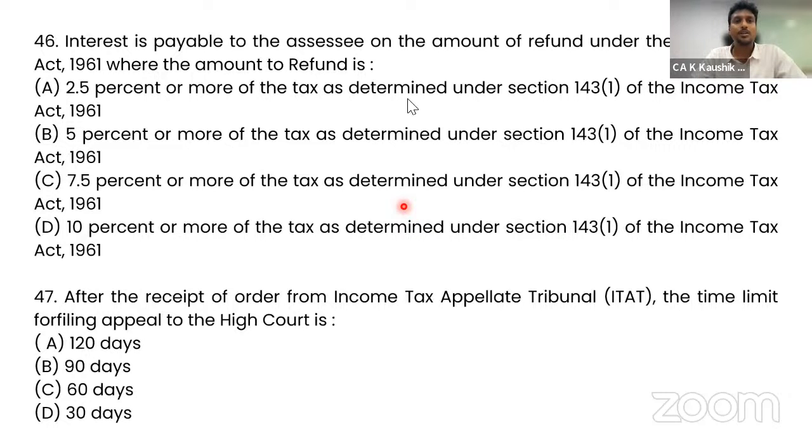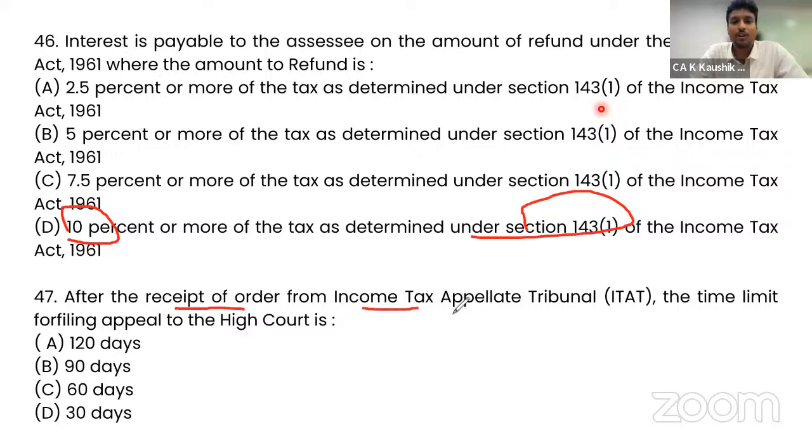Interest is payable to the assessee on the amount of refund under the Income Tax Act only if the refund amount is more than 10% of the tax determined under section 143(1). So the amount of refund should be more than 10% of the tax determined under section 143(1).